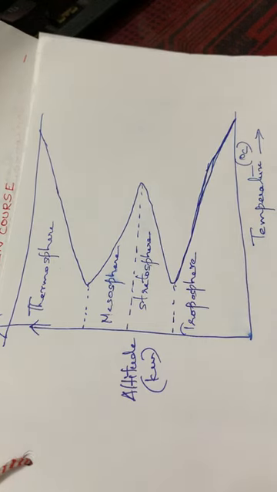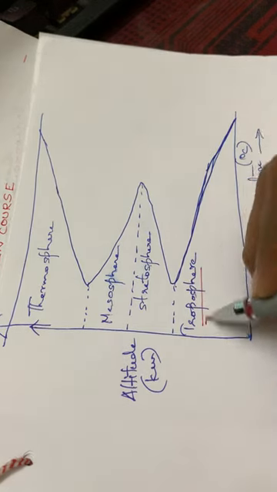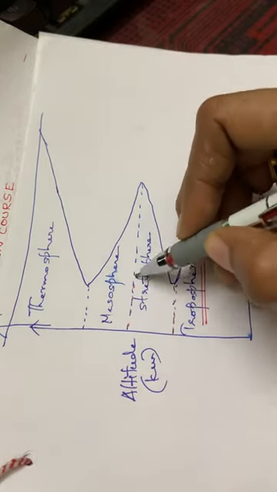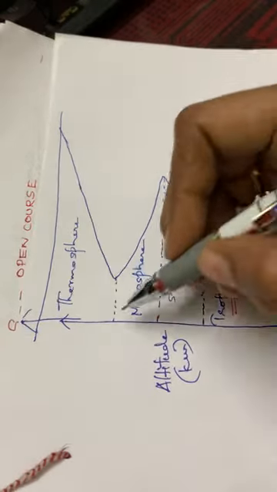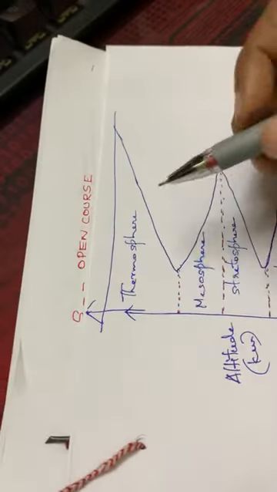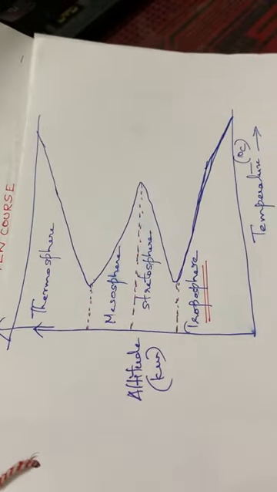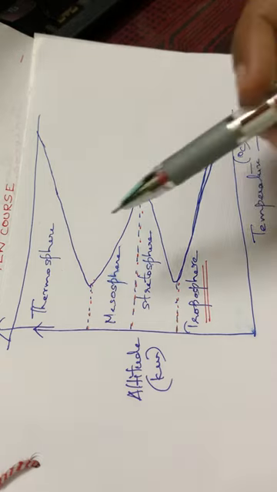The first one, troposphere. So up to this dotted line comes the troposphere. Then the next layer, that is the stratosphere. Then comes the mesosphere up to this. Then comes the thermosphere. Okay, and also the temperature range of these different layers.